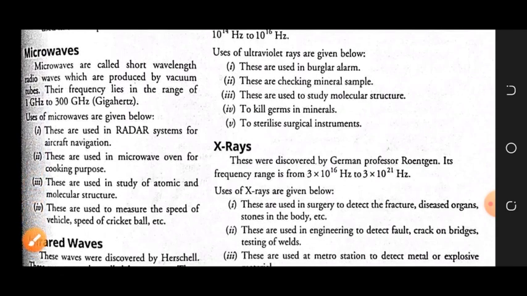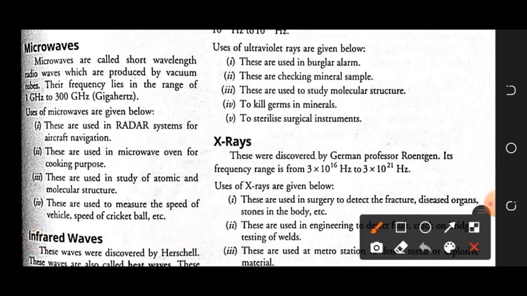Now the second type of wave we have is the microwave. Microwaves are called short wavelength radio waves, because their wavelength range lies near the radio waves, and they are produced by vacuum tubes. The frequency range lies from 1 gigahertz to 300 gigahertz. Now you will see the uses.